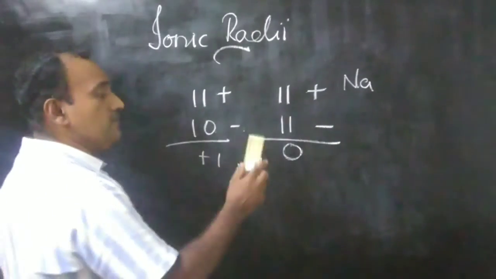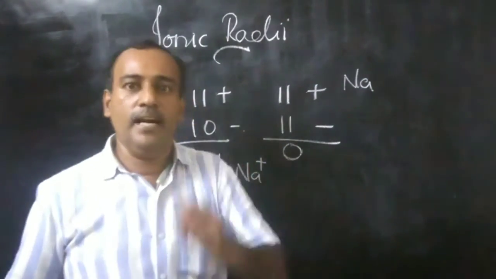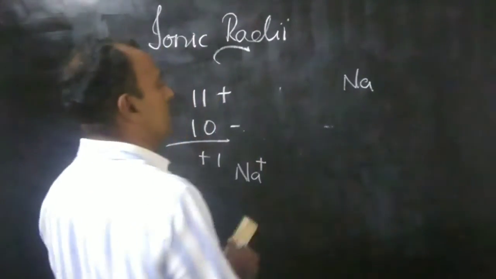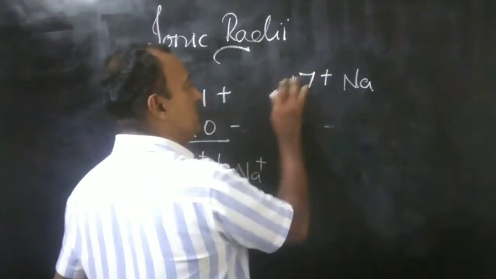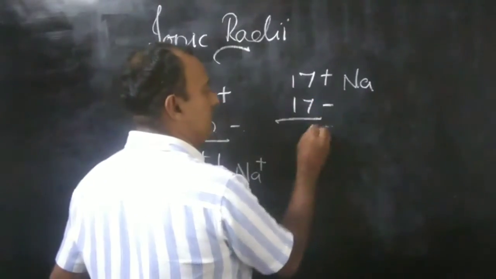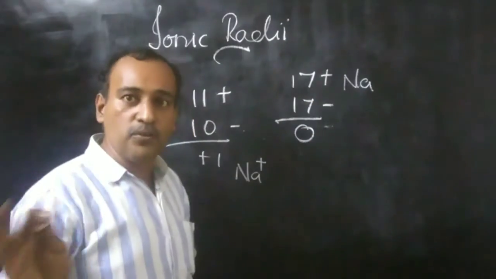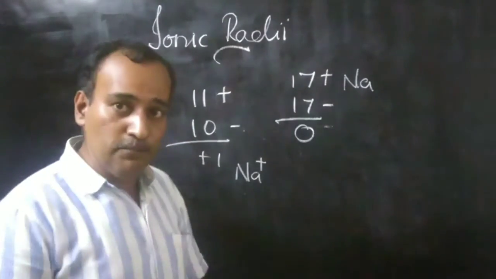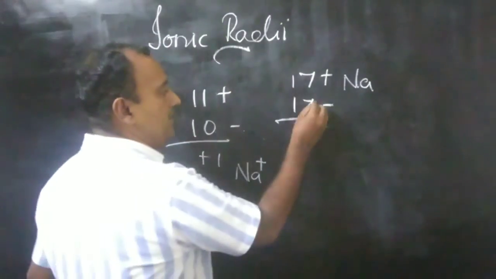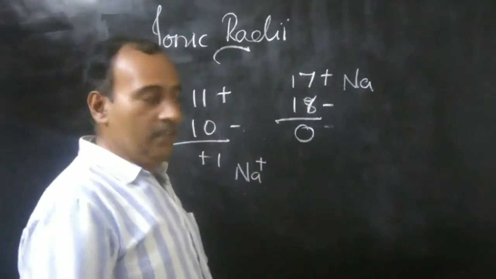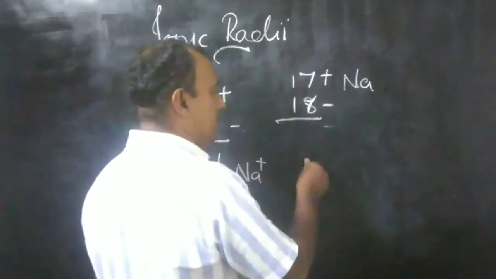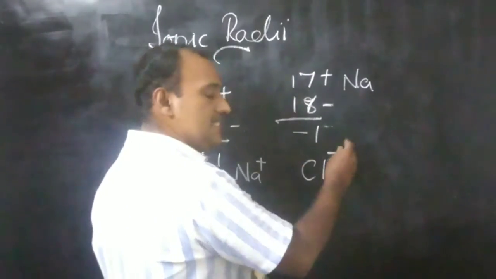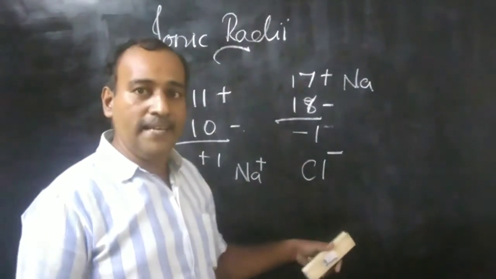Similarly, in the case of chlorine, the atomic number of chlorine is 17. So it has 17 protons and 17 electrons, and the net charge is 0. That is called the chlorine atom. By some suitable means, if we add one more electron, then what happens? The number of electrons becomes 18. When we add these, we get minus 1. Now chlorine is represented as Cl minus. This is called the chloride ion.